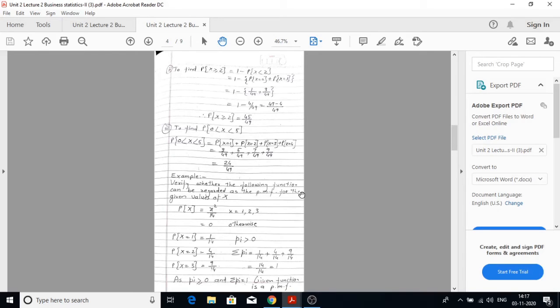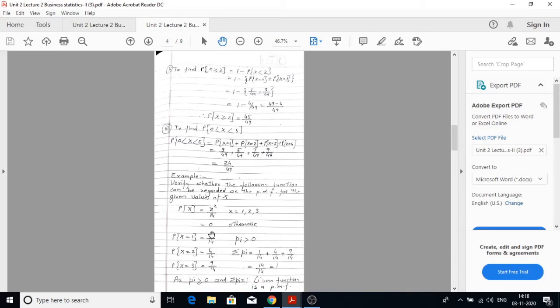Verify whether the following function can be regarded as a probability mass function for the given values of x. Px is given as x square by 14. Values of x are 1, 2 and 3 and equal to 0 otherwise. So we will replace the value x as 1. So probability x is equal to 1 is given as 1 by 14. Probability x is equal to 2 is equal to 4 by 14. Probability x is equal to 3 is nothing but 9 by 14.